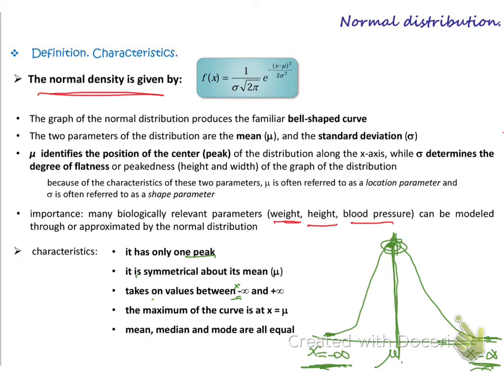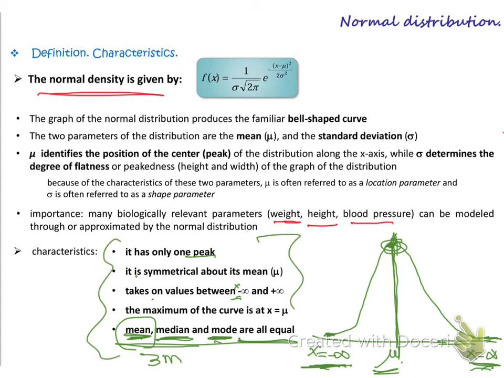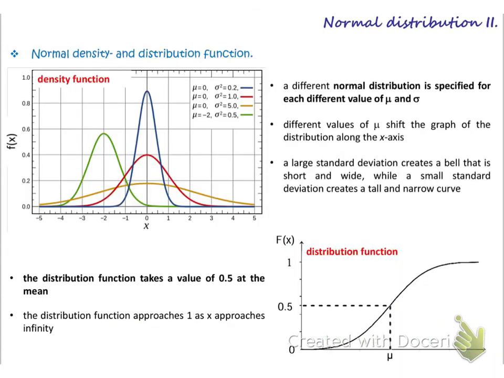And the last thing, the mean, which is the sum divided by the count, the median, the middle point, and the mode, the most repeated number, all of them are equal, okay? So the 3 things that start with M, called 3M: the mean, the median, and the mode, are all equal, okay? These are the 5 properties or characteristics of the normal distribution graph. As we said in the previous slide, the normal distribution is specified by two main characteristics, which are mu and sigma. Mu and sigma, okay?